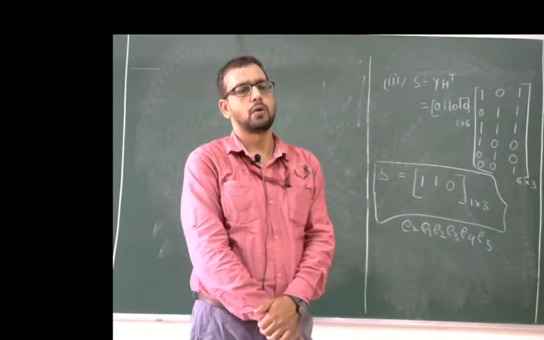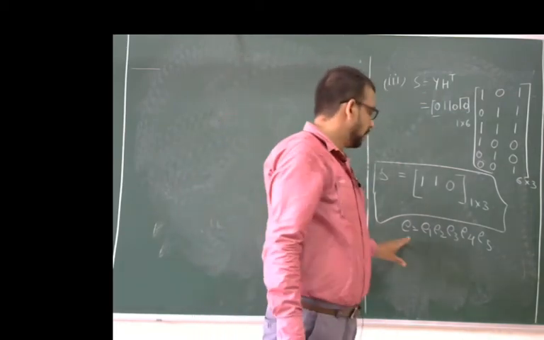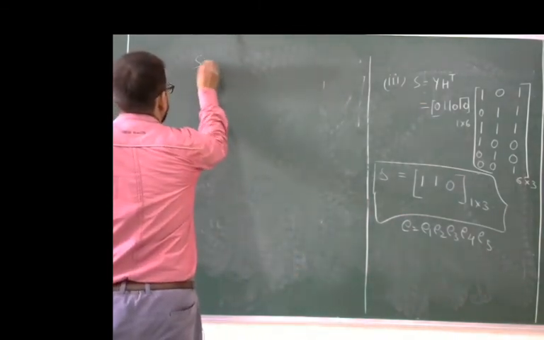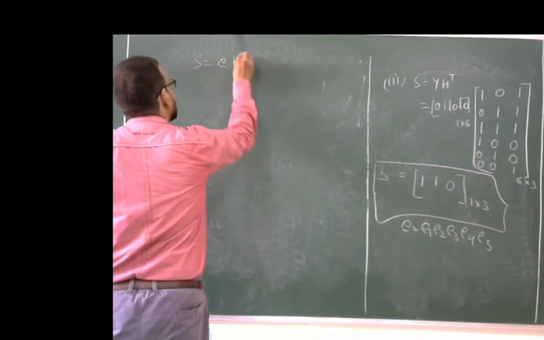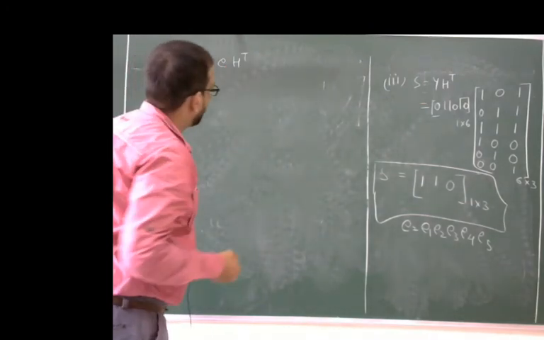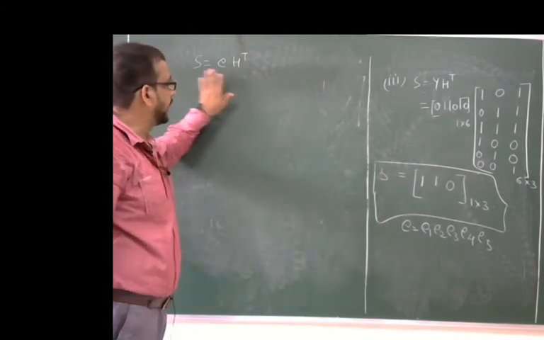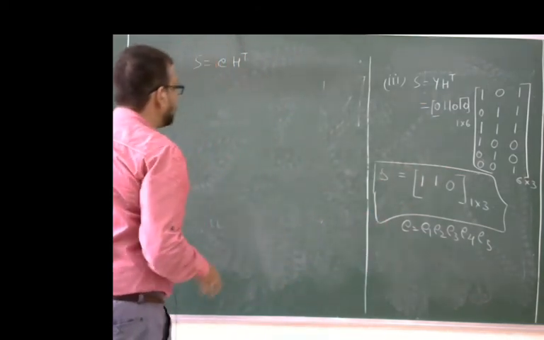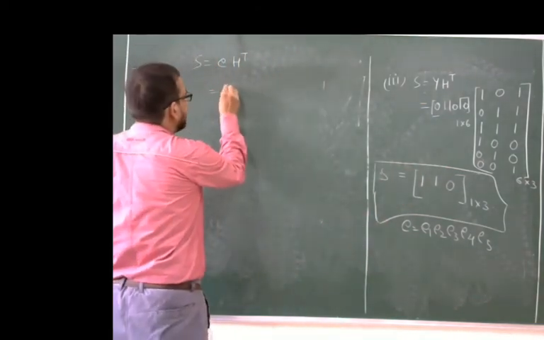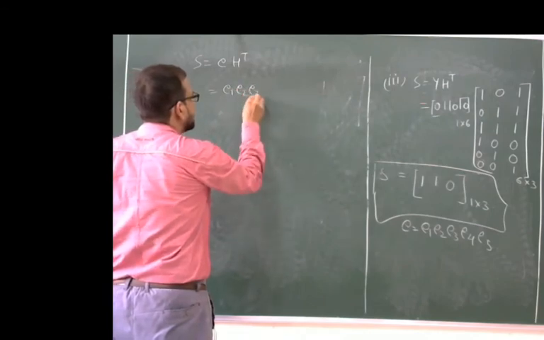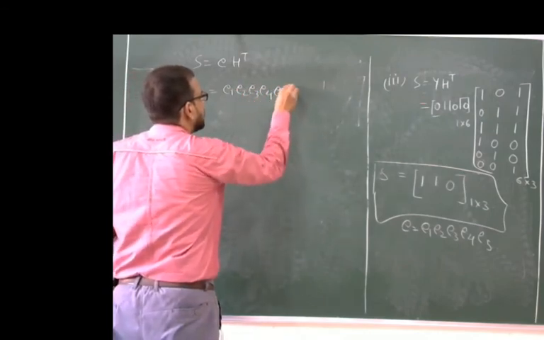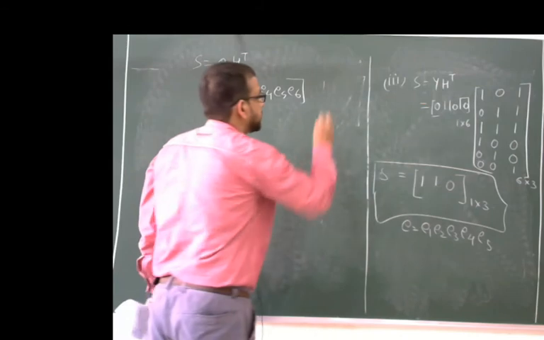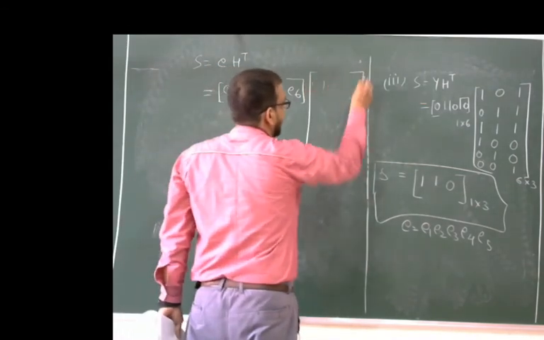What will be the value? In that case, we assume the error pattern. There is one more formula, that is S is equal to E H transpose. We also have to calculate using this formula and then compare this S with the earlier one. The value will be E1, E2, E3, E4, E5 and E6. Then H transpose will be written again like this: